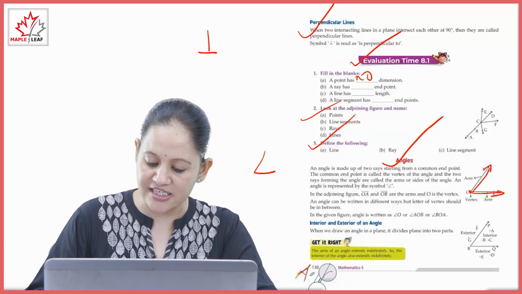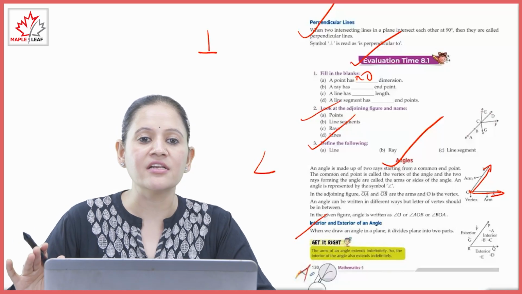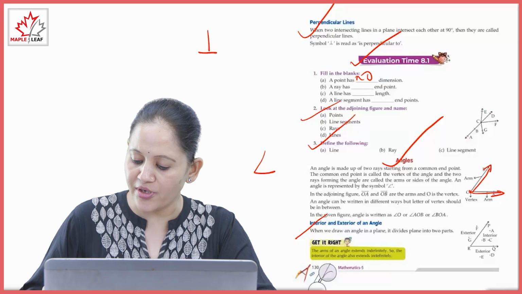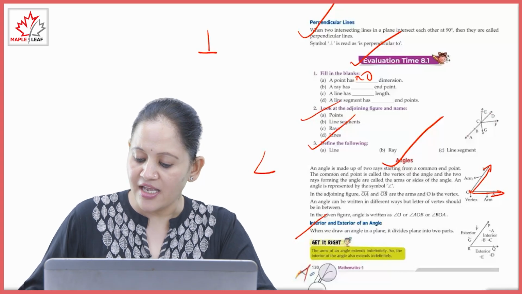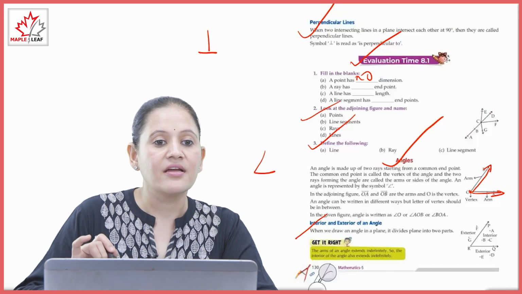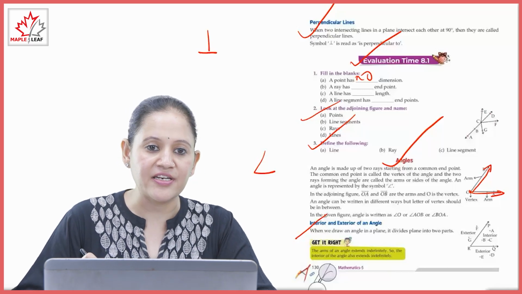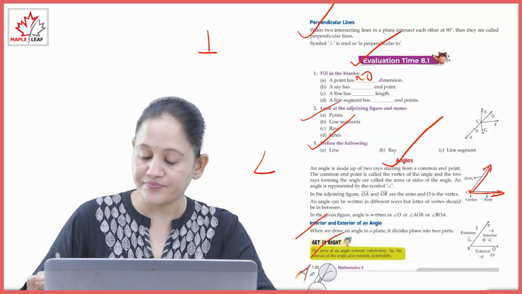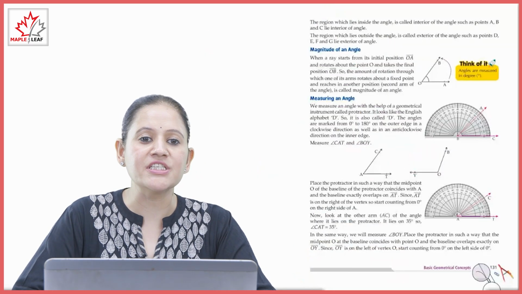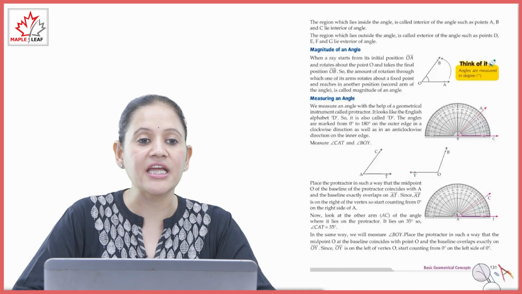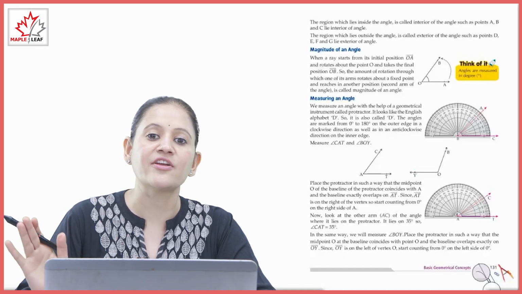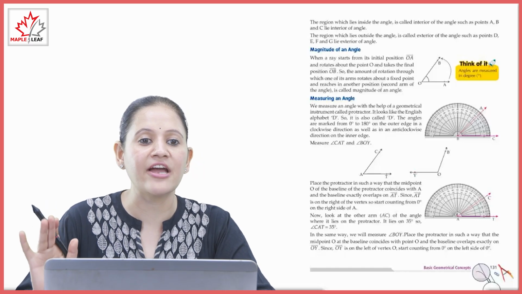Next is interior and exterior of an angle. When we draw an angle in the plane, it divides the plane into two parts. Interior part: here you can see the points A, B, C, that is the interior. Exterior: F, G, E, D, these are the exterior. The arms of an angle extend infinitely, so the interior of the angle also extends infinitely. The region which is inside the angle is called the interior of the angle. Points A, B and C are in the interior of the angle. The region which is outside the angle is called the exterior of the angle, such as points D, E, F, G which lie in the exterior of the angle.